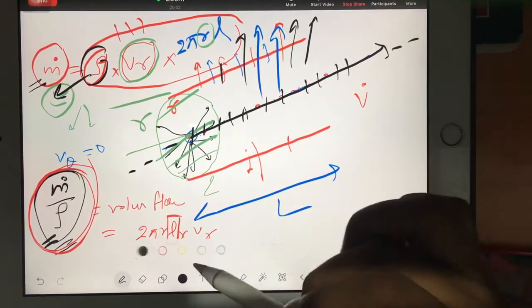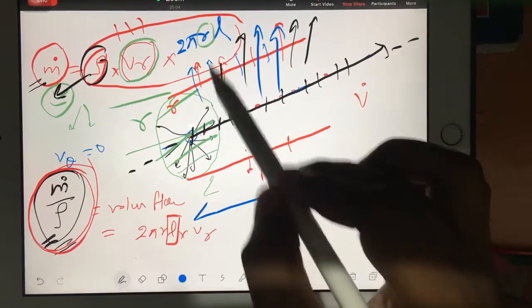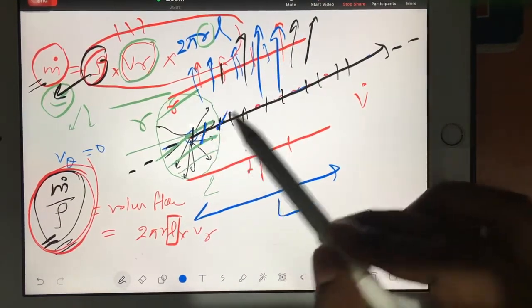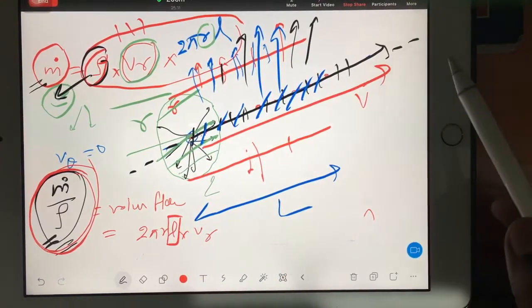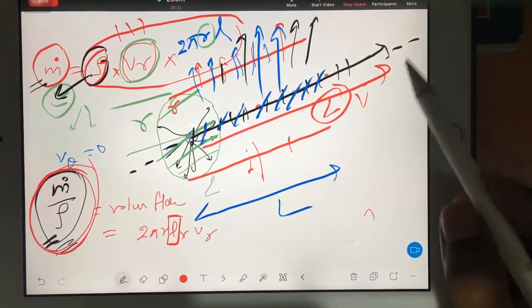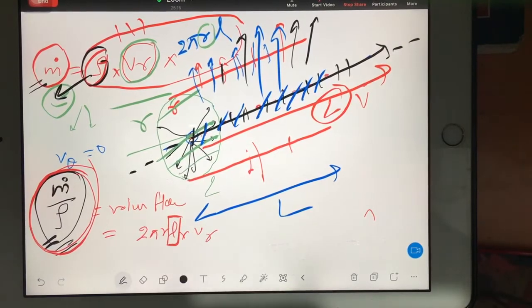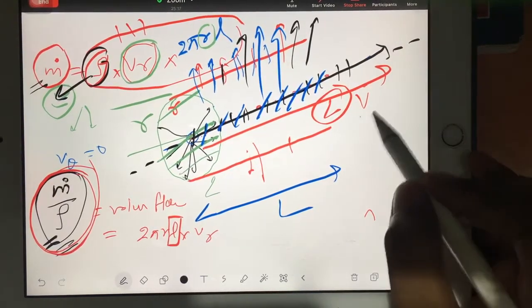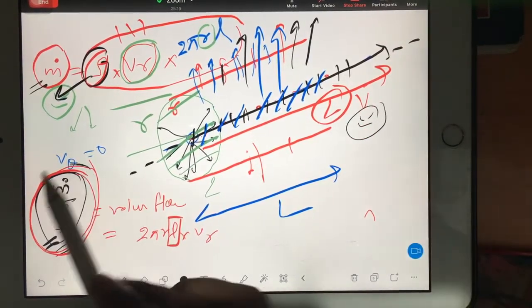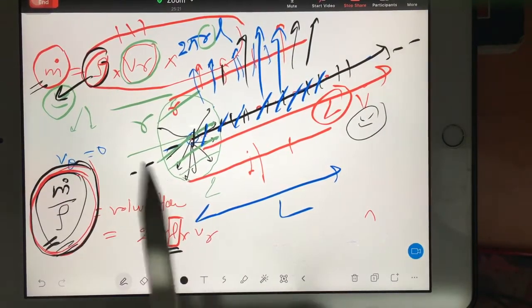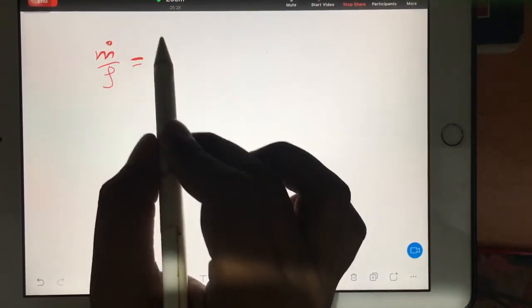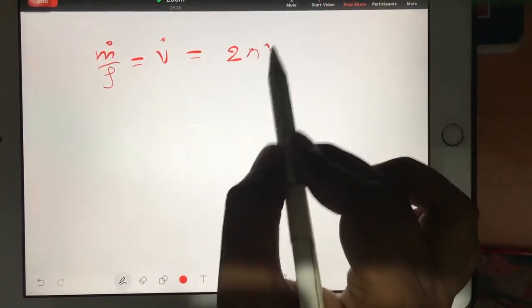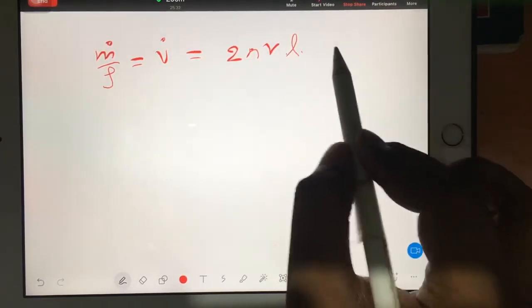I am saying this water that is coming out is because of all the sources. And where are the sources? They are sitting on the line. Length of the line is L. But I am bothering about only one source. If you are bothering about one source, then divide this entire equation by L. Then you will be getting unit length. It means your m dot by rho you replace with V dot and write the entire equation: 2 pi R, then L, then VR.